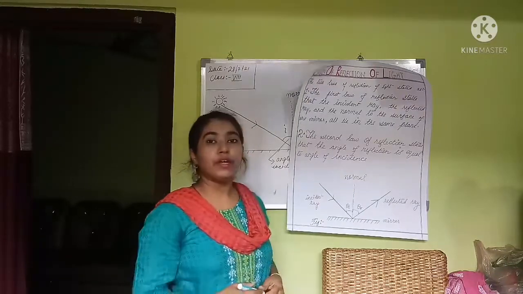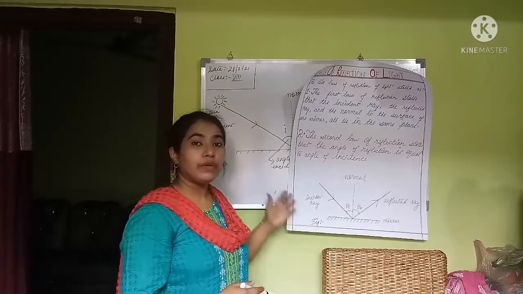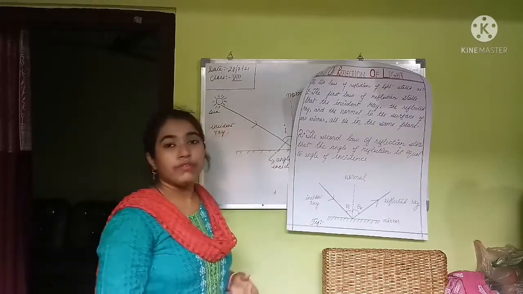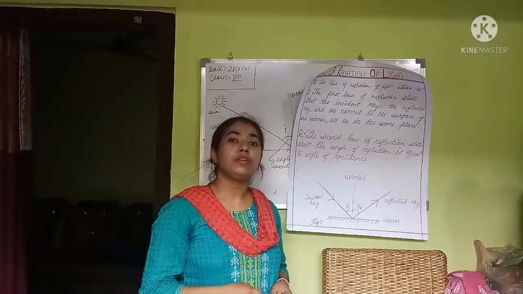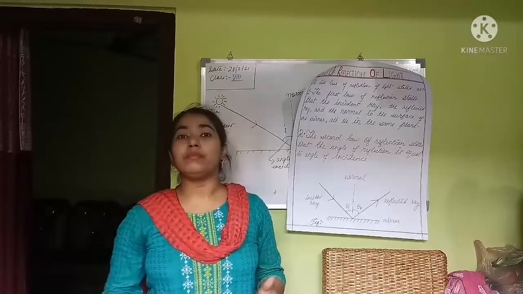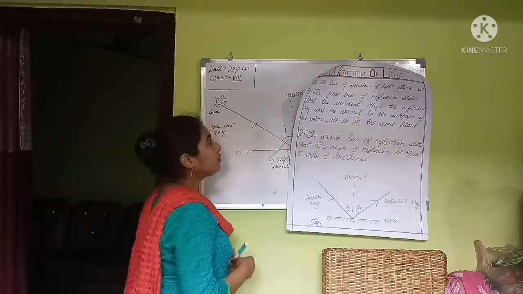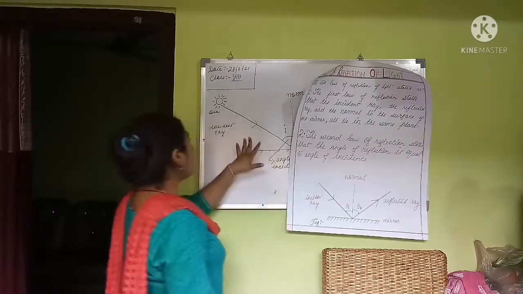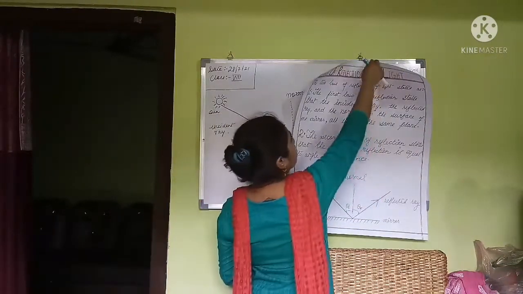Have you understood all about the reflection, how it happens, and about the law of reflection of light? Yes, everyone understood? Very good. If not, then please tell me, I will repeat it again. Okay, fine, very good, if you all have understood. So this is all about the reflection of light and the laws of reflection.